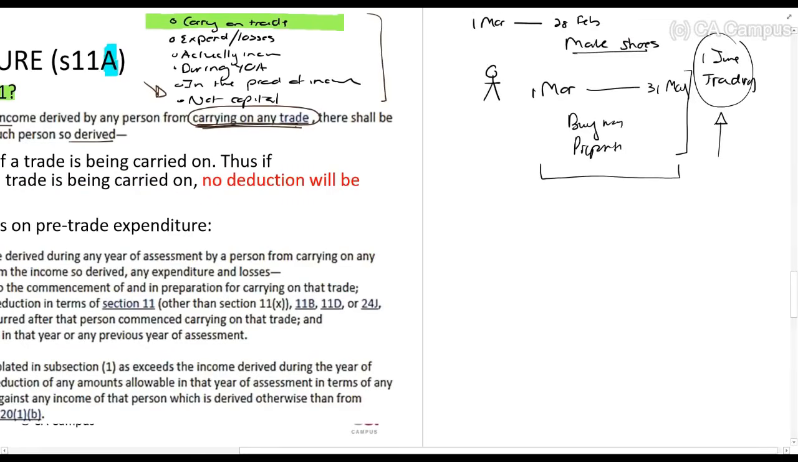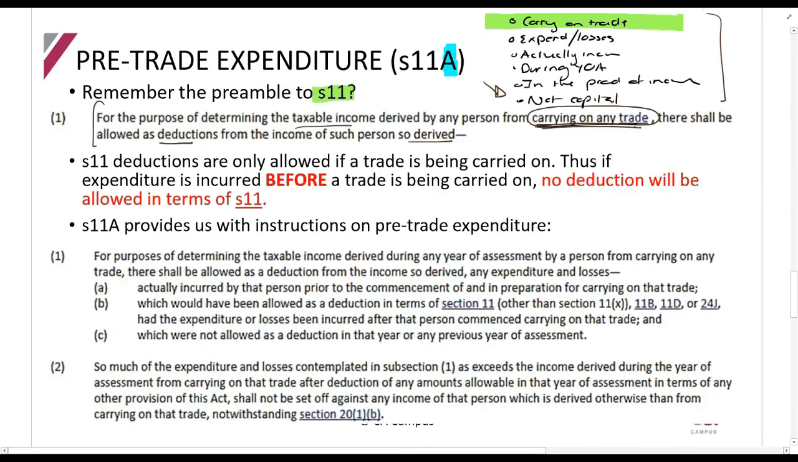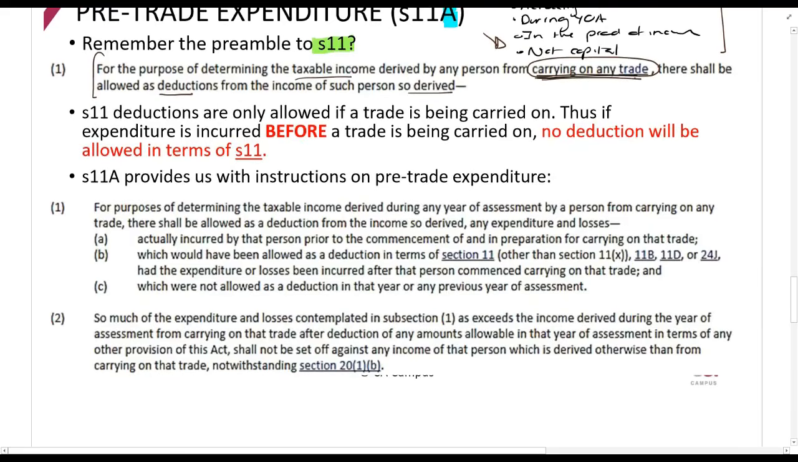Now what we'll see is that Section 11A allows you to take this pre-trade expenditure, and it will allow you to claim a deduction for it once you start trading. So let's first just read it in the Act, and then we'll talk about it in more detail.